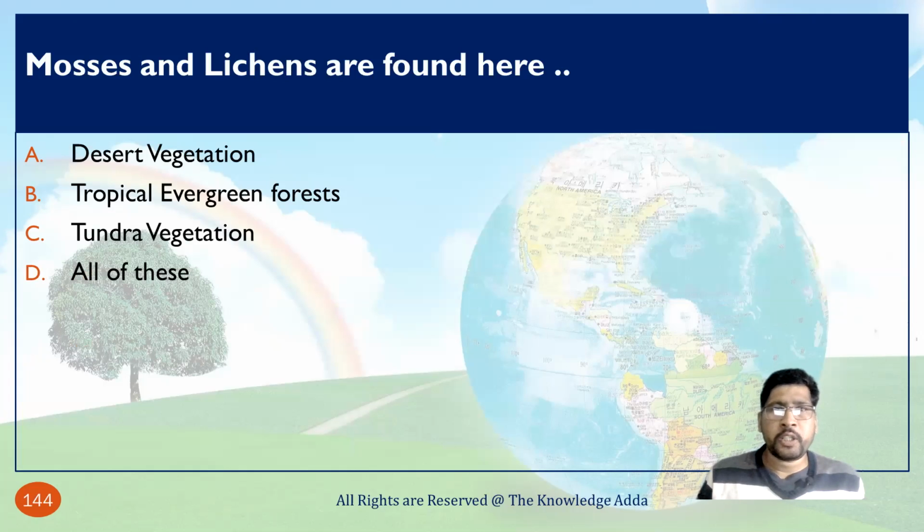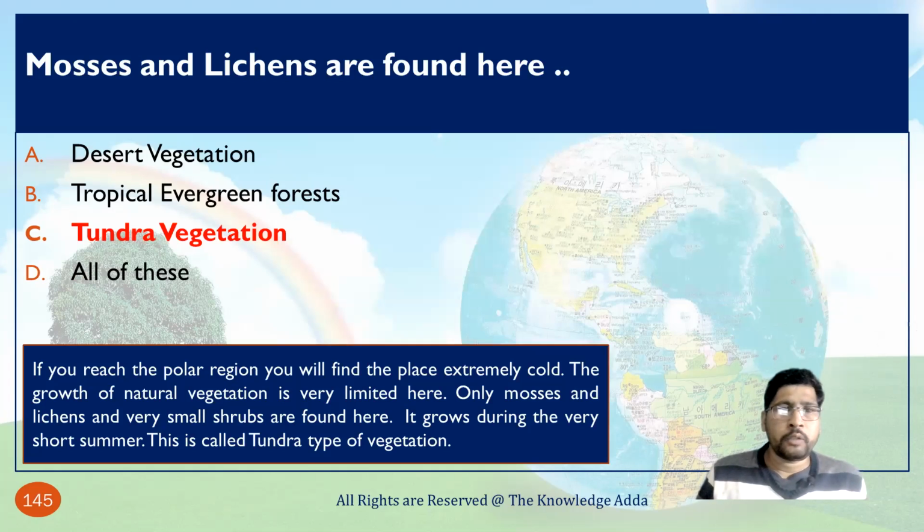Mosses and lichens are found here. So basically, in tundra vegetation, mosses and lichens are found.